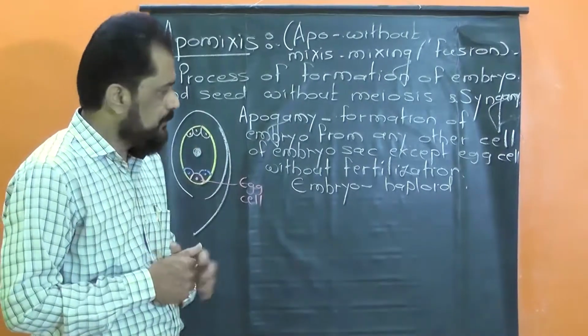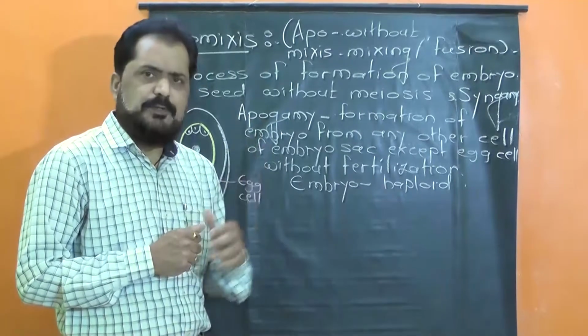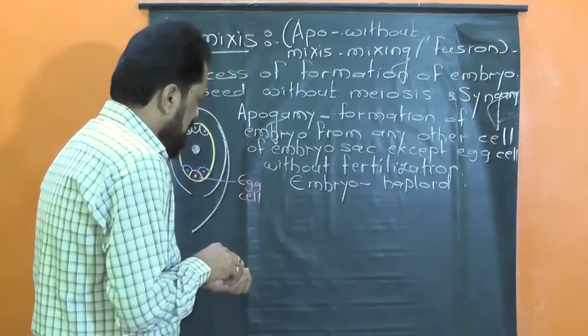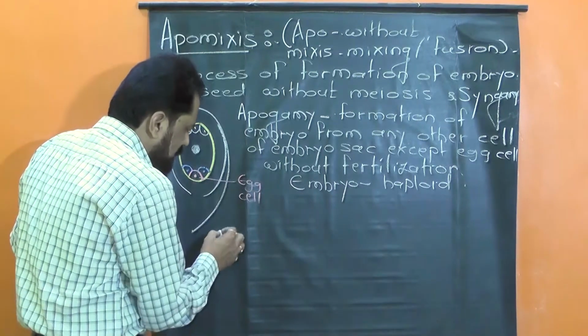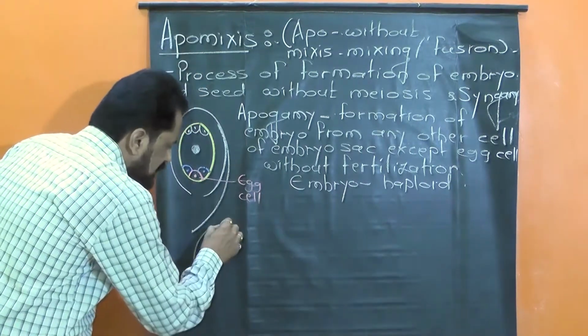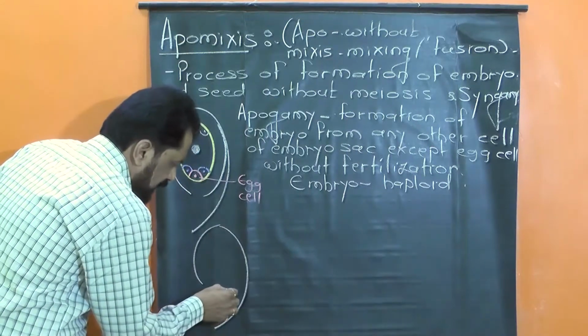Let me explain. We have studied in previous lectures that during the formation of the female gametophyte, initially megasporogenesis occurs.